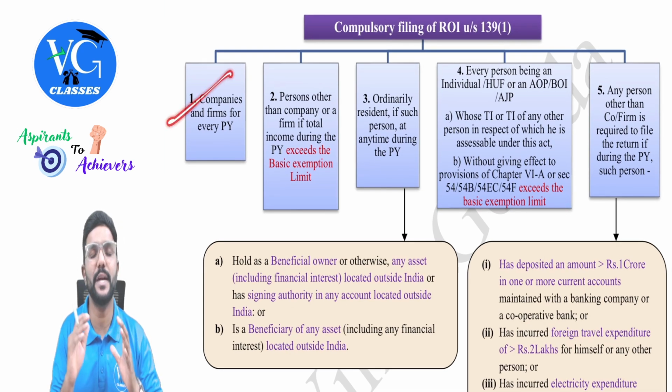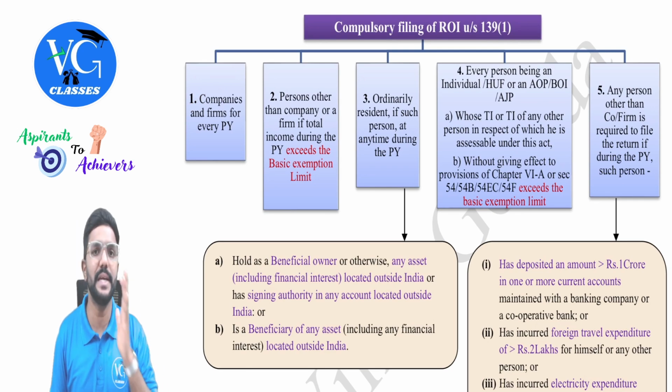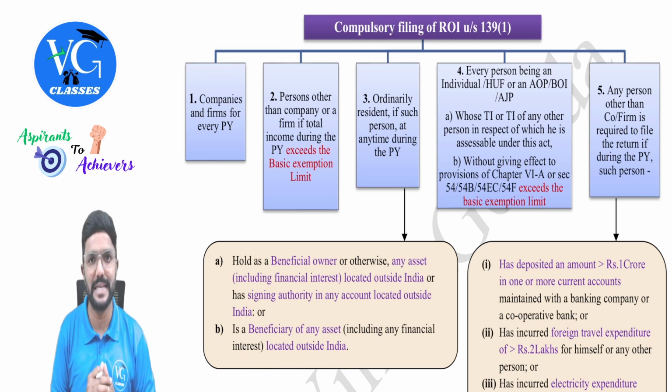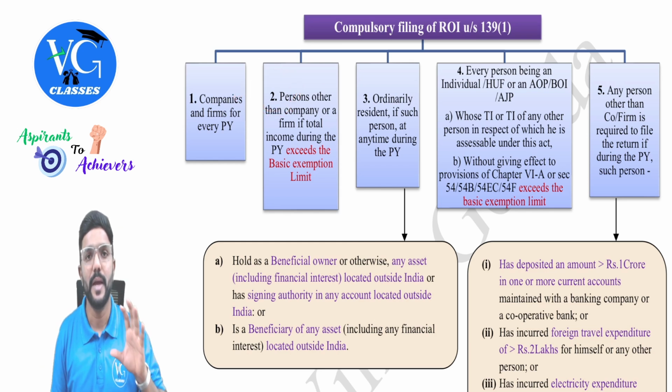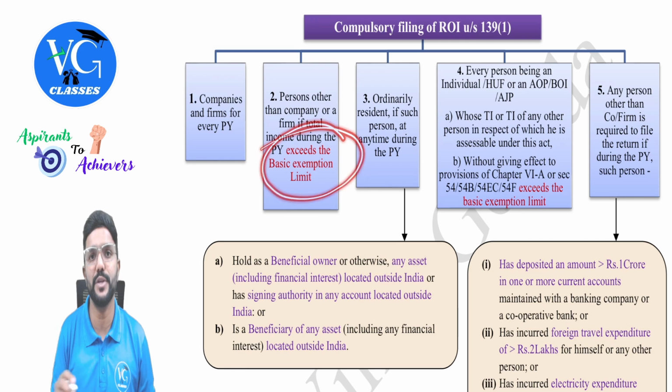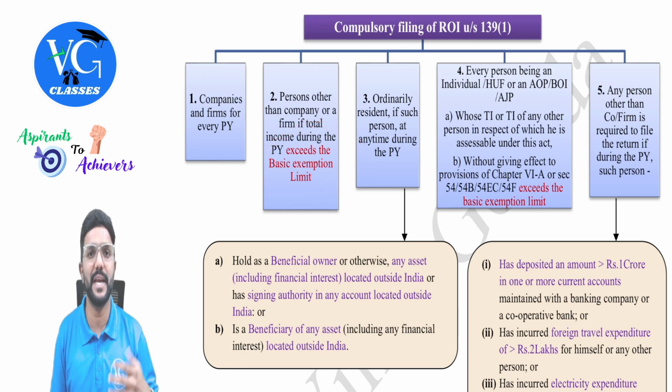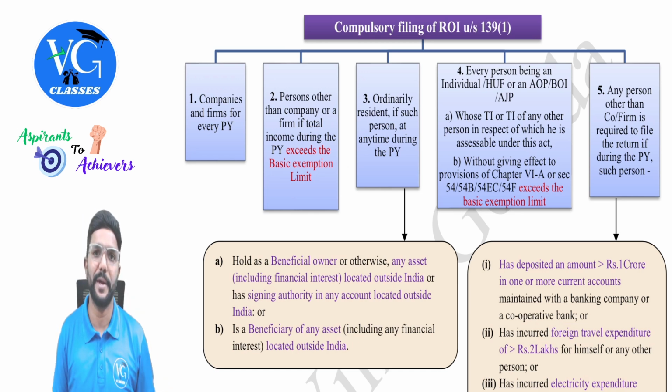First one, companies and partnership firms should always file their returns irrespective of whether they have income or whether they have loss, guys. It is mandatory for them to file the income tax returns. Then coming to the second set of people, a person other than a company and firm has to file the returns if their total income is more than the basic exemption limit. And the basic exemption limit can be 4 lakh, 2.5 lakh, 3 lakh, or 5 lakh, depending upon who is an assessee and which scheme they are following.